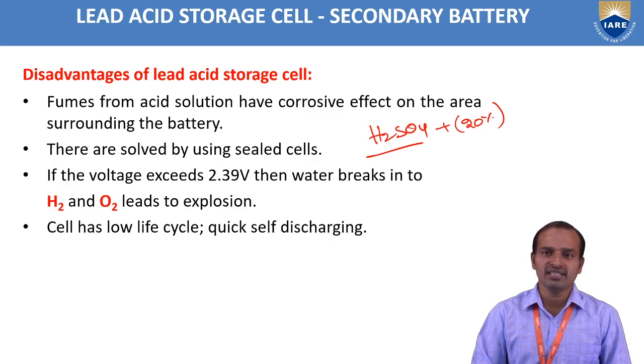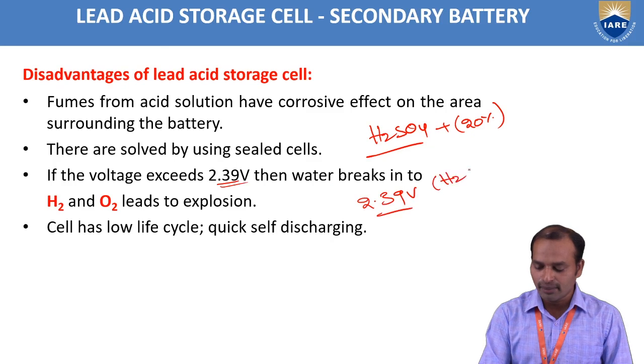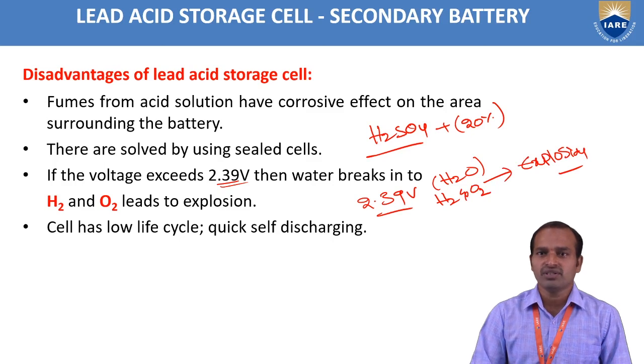And one more disadvantage is there. If the voltage exceeds 2.39 volts, water breaks into H2 and O2. This leads to explosion. The last point about the disadvantages of the lead acid storage battery: the cell has a low life cycle and quick self-discharge.